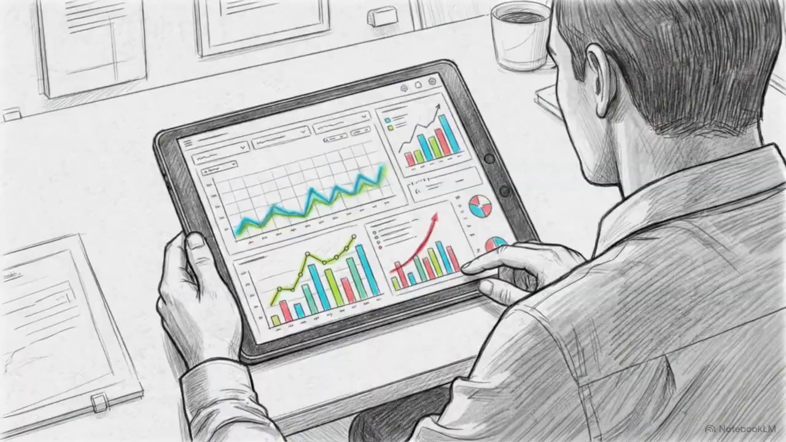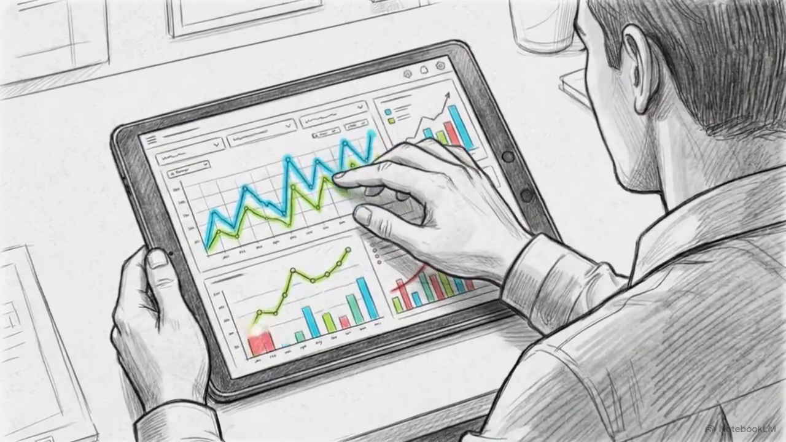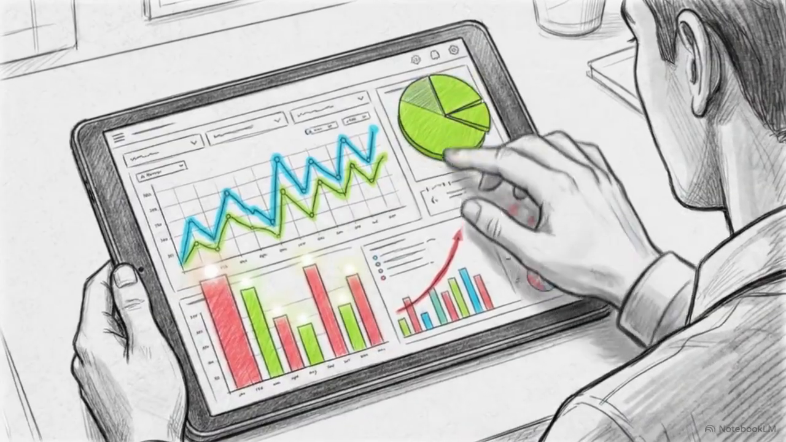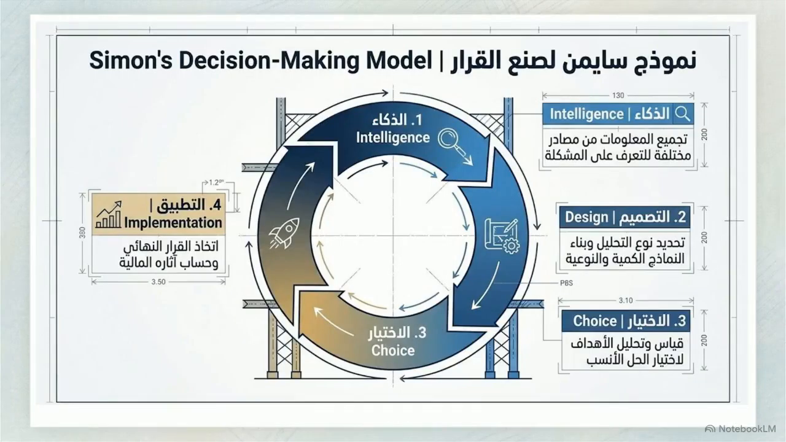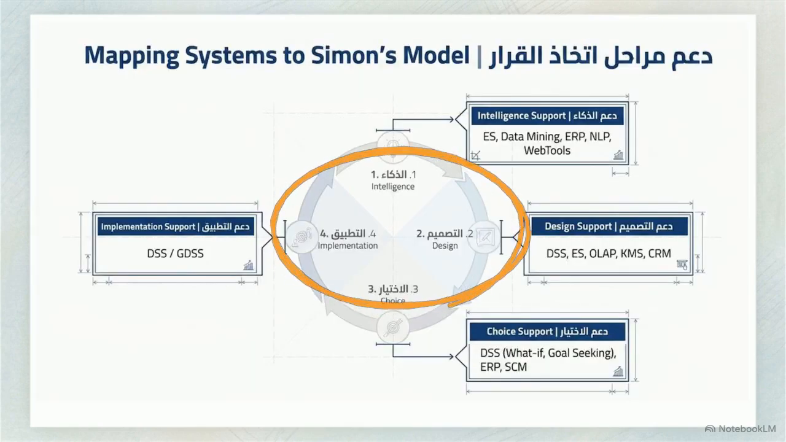In the real world, business leaders do not open these software tools one by one. Instead, they follow a unified life cycle to make their choices. This circular flow diagram represents Simon's decision-making model. It is the standard roadmap for this process, showing a continuous loop from gathering data all the way through to final implementation. Sam's software maps directly to this circle.